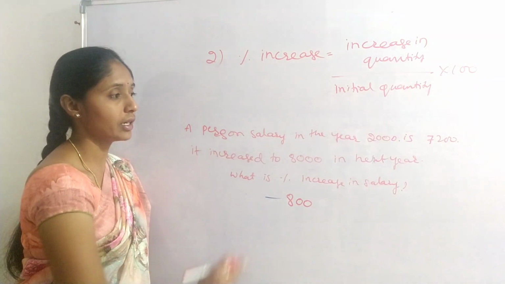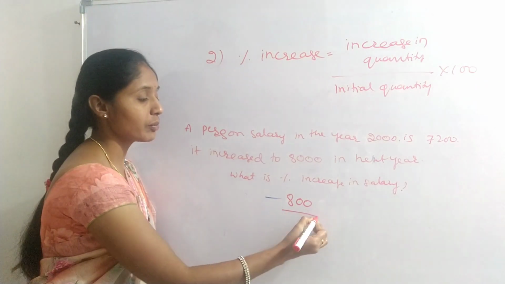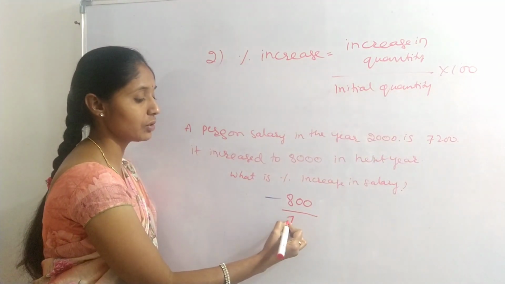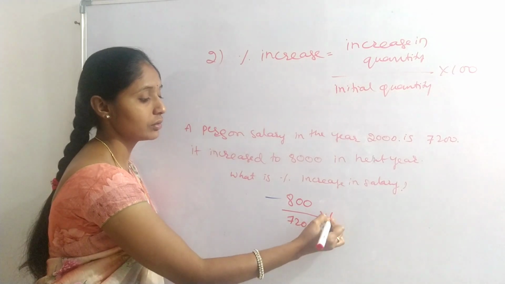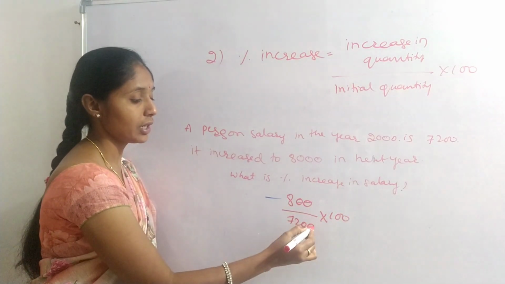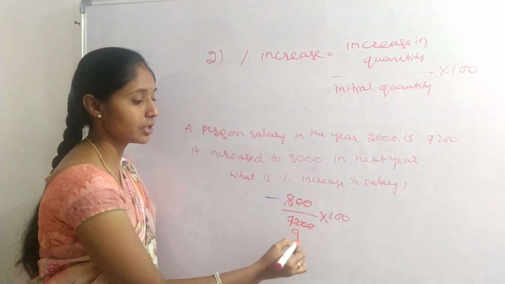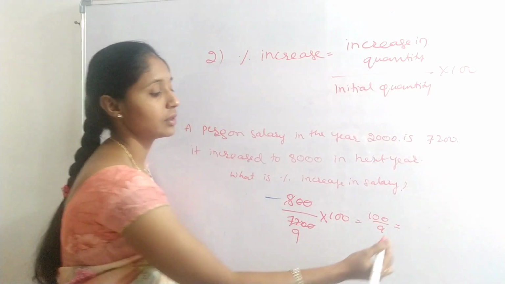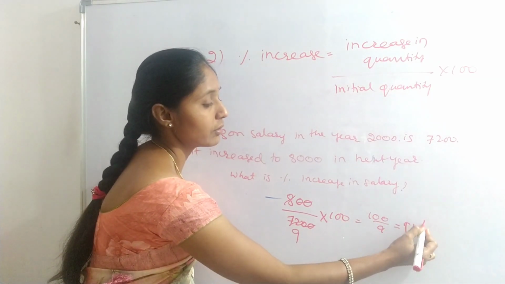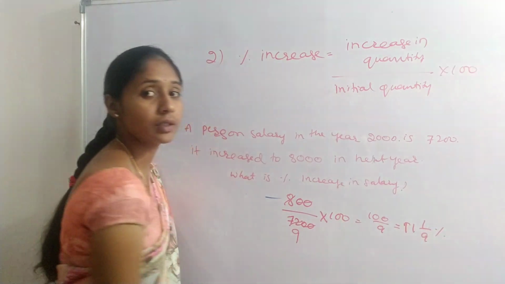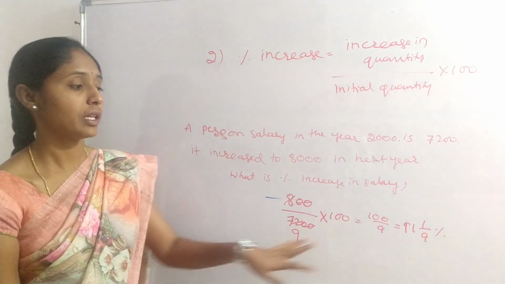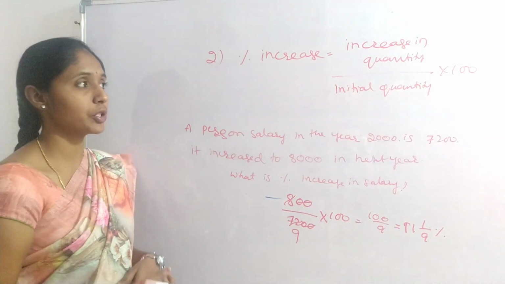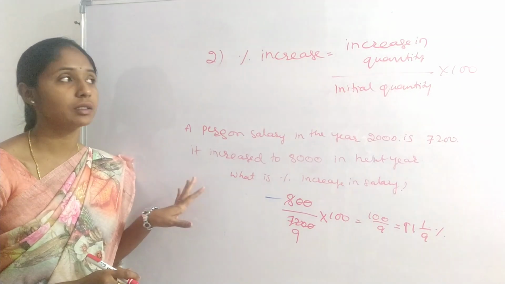800 is the difference, divided by the initial quantity, that is the initial amount 7200, into 100. 100 cancel, 8 9s are 72. 100 divided by 9, that is 11 1 by 9%. 11 1 by 9, that is 11 9s are 99 plus 1, 100 by 9%. This is the percentage increase.